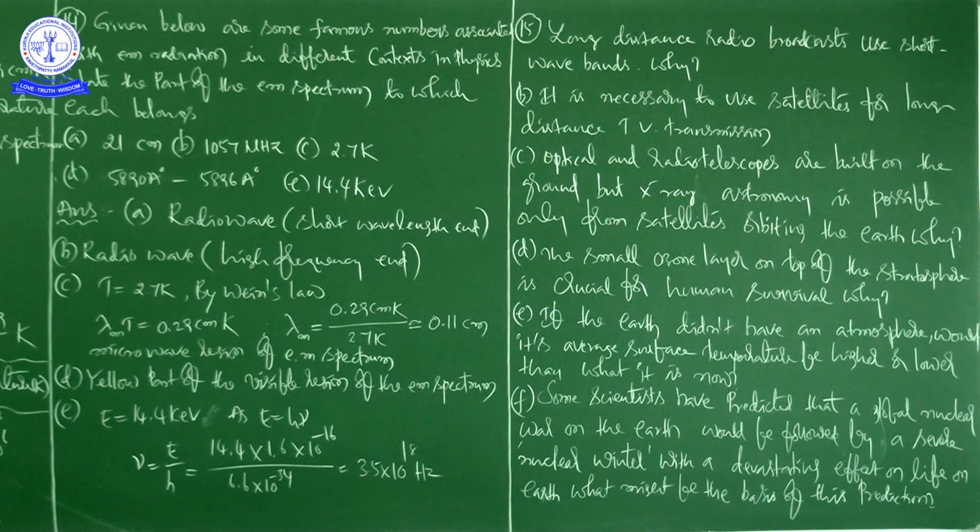And the next one is that ground wave transmission is possible only up to a limited range. The name itself indicates ground wave transmission. It is possible only up to a limited range. Because of these two reasons, it is necessary to use satellites for long distance TV transmission.